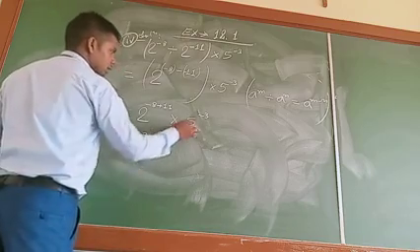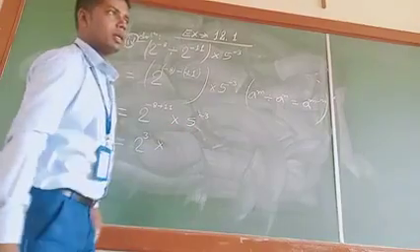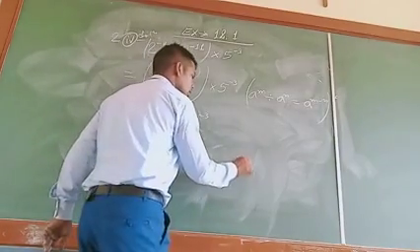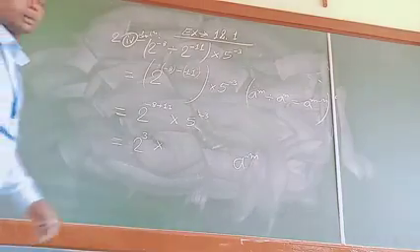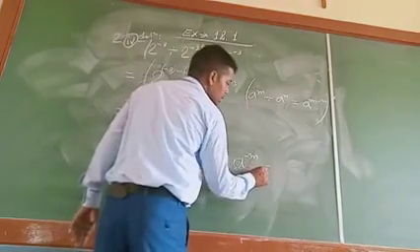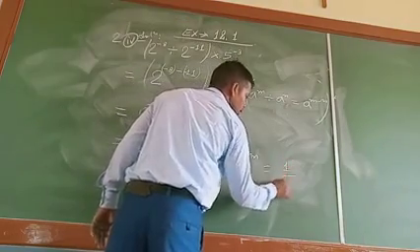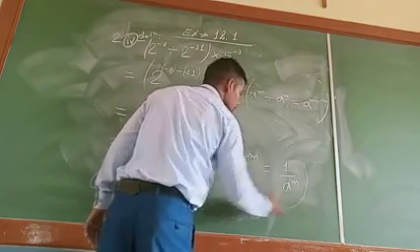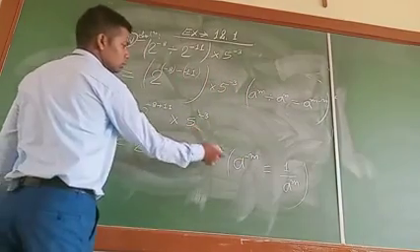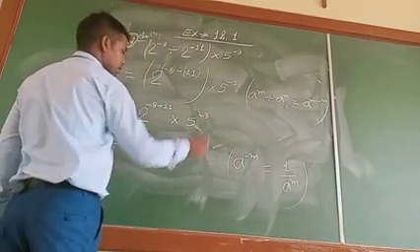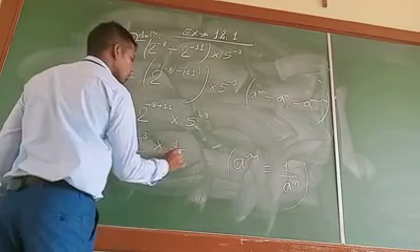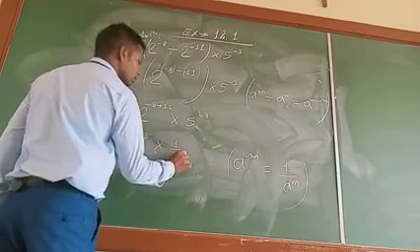Multiplied by, it is now in the form of a raised to the power minus n, and a raised to the power minus n is equal to how much? It is equal to 1 upon a raised to the power n. So we use this exponential law for writing this factor in the form of 1 upon 5 raised to the power 3.